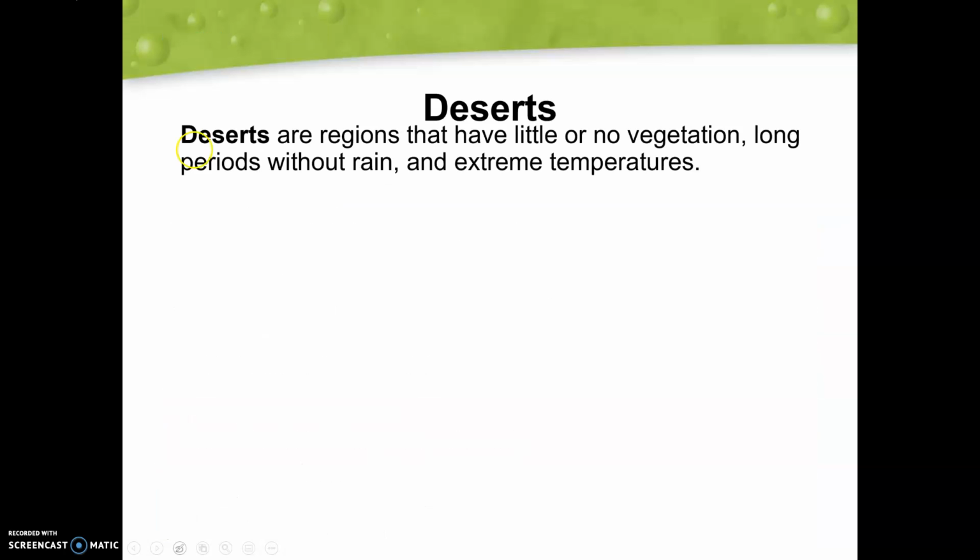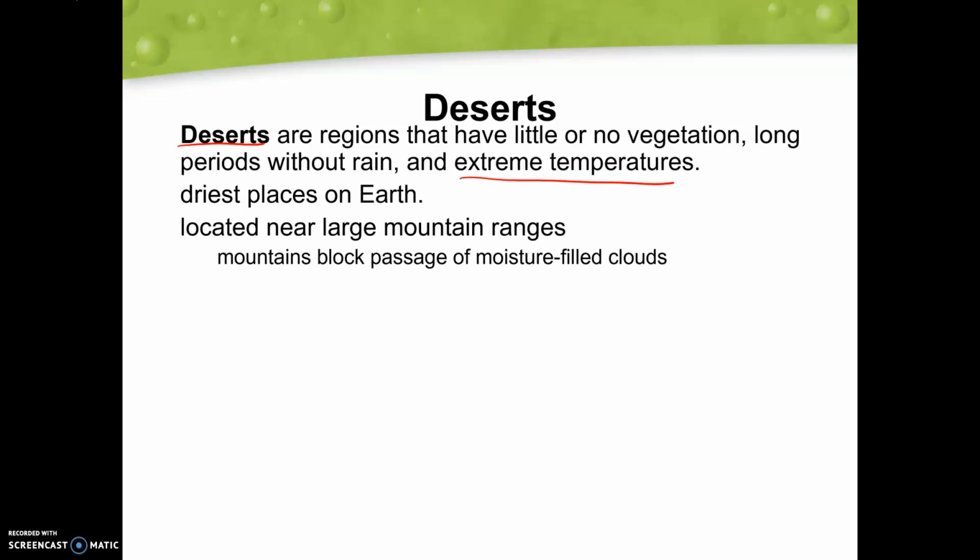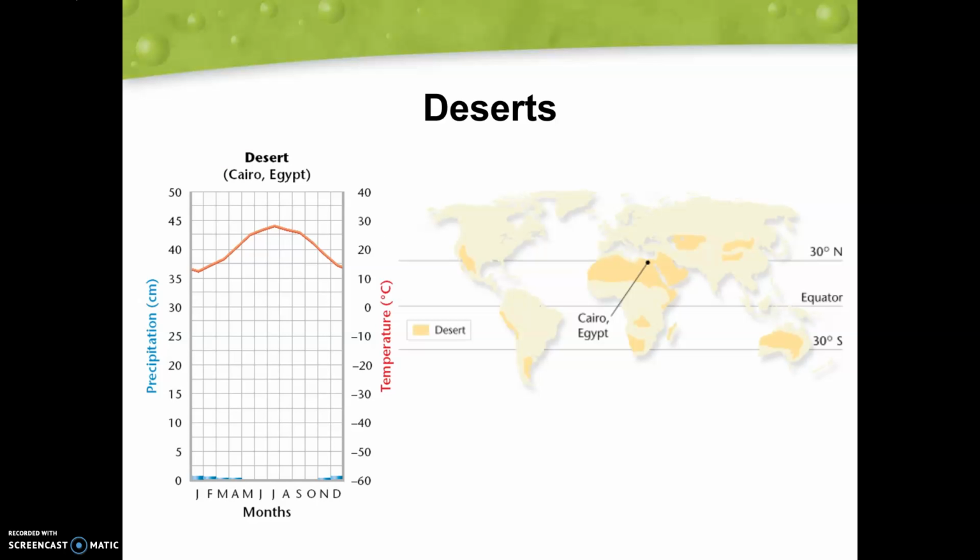So deserts are going to be regions that have little to no vegetation, with long periods without rain and extreme temperatures. They are the driest places on Earth, located near large mountain ranges. Mountains block the passage of moisture from the clouds, which makes these places very, very dry.